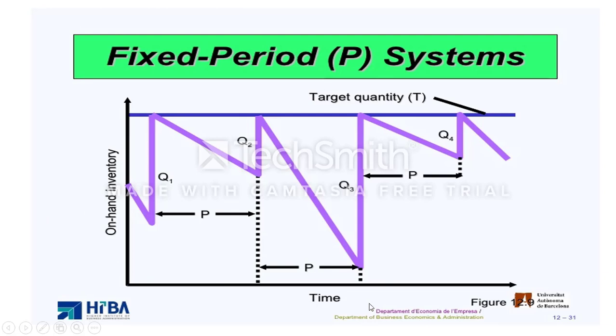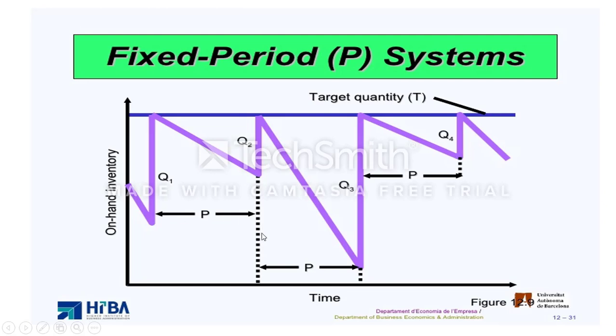Here, in the fixed time order system, first they will order quantity Q1. Then again after the time of P, one more quantity. Finally, they will maintain the period as constant, but the ordering quantity will be different. For example, first time they are ordering this much, second time little less, third time very huge, right? So different quantities, Q1, Q2, Q3, Q4, like that we are purchasing.